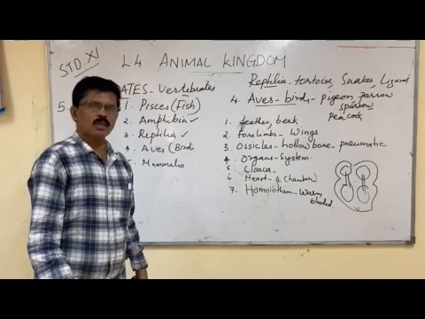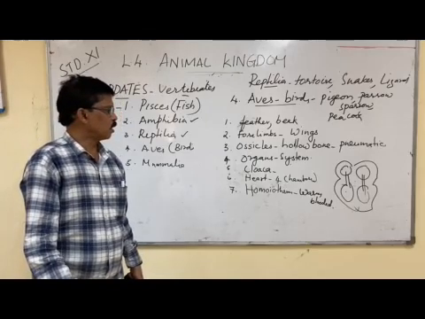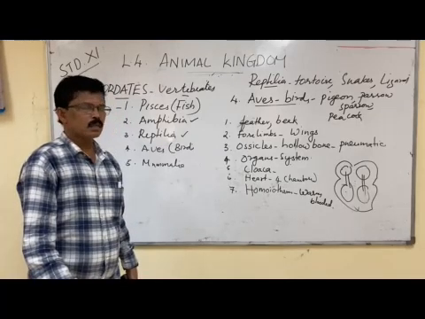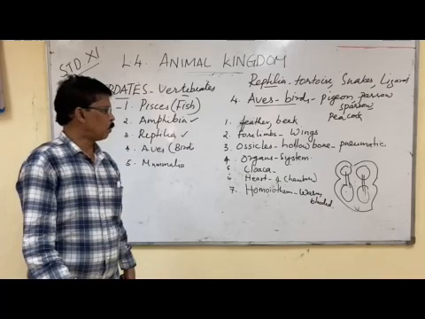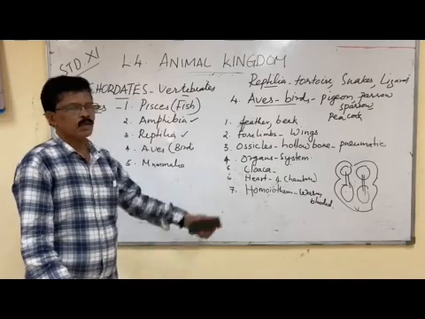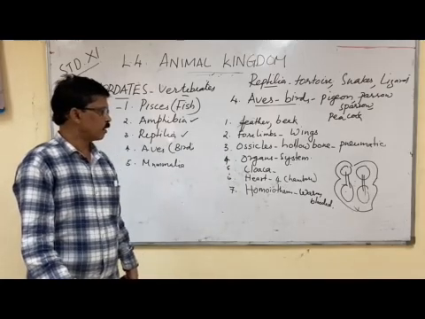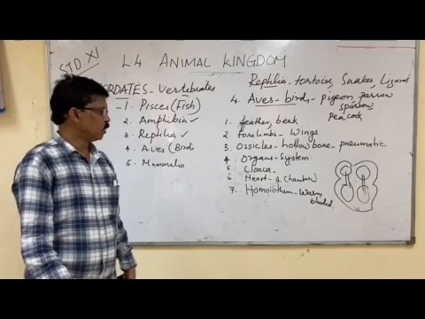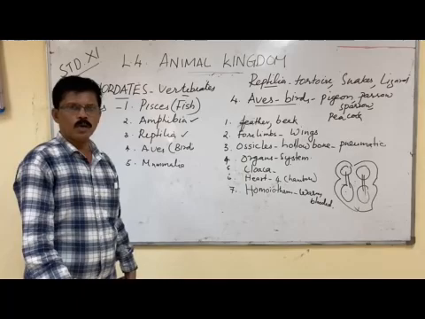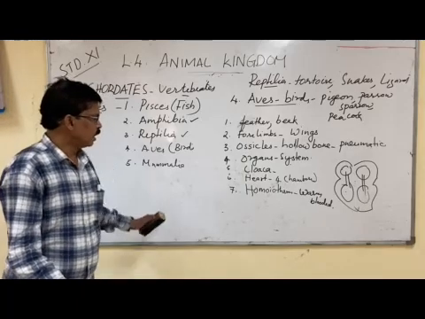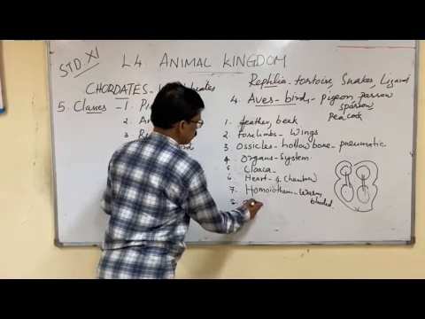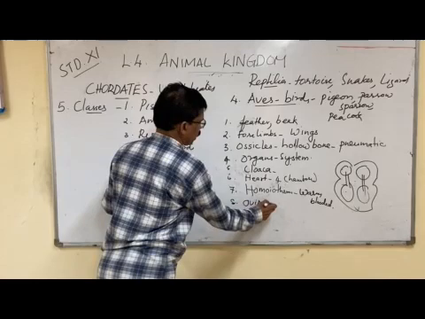Many organ systems like respiratory, digestive, excretory and reproductive systems open to a common opening called cloaca. Heart is four chambered, two upper auricles and two ventricles below. Homeotherms are warm-blooded animals, means body temperature is constant. Then the eighth important feature is that they are oviparous, means egg laying animals.